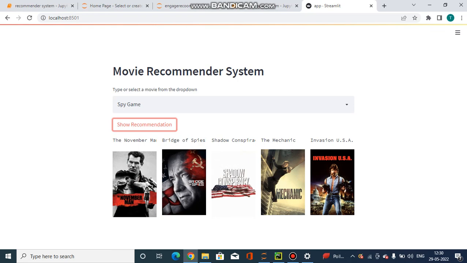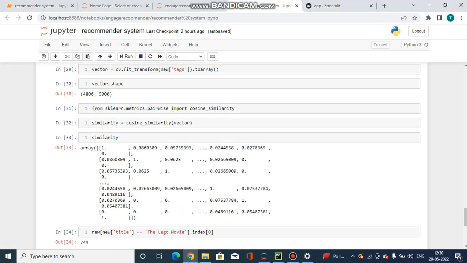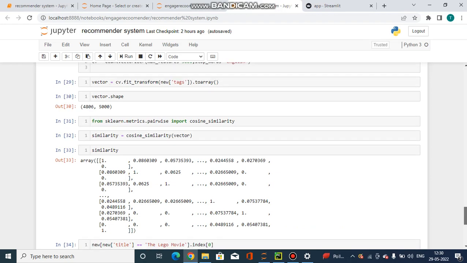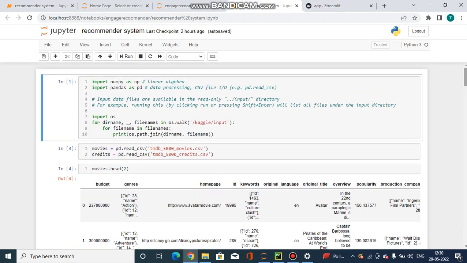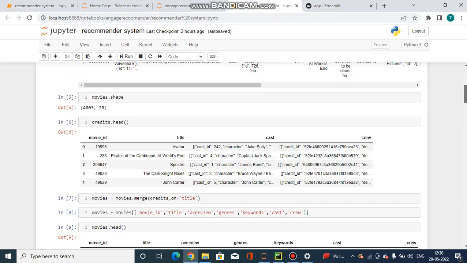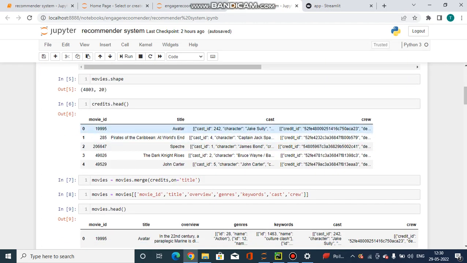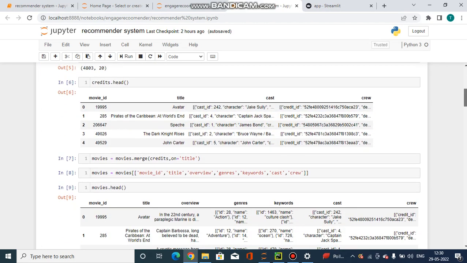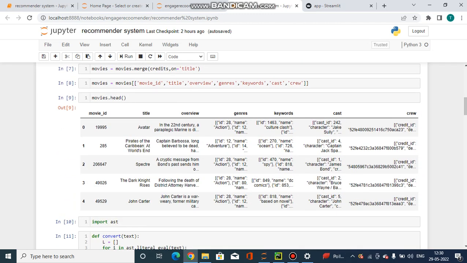So, how is it working? Now I'll move to my Jupyter notebook. Here I have loaded the movies file and credits file from the Kaggle database, and I am checking the movies and I'm checking the credits for what columns are there in the dataset. Now I am merging both datasets.